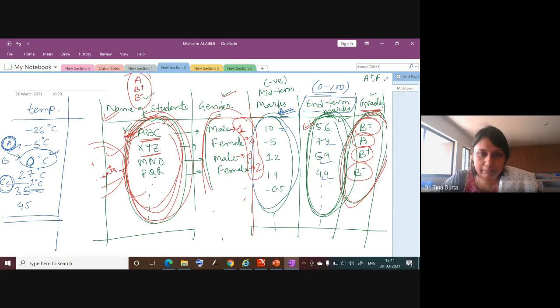So I can add the numbers. I can subtract the numbers. I can say that the difference between Rohan's marks and Sohan's marks is this much, 35. And I can also calculate the ratio. I can say that someone got 5 times more marks than this, someone got 10 times more marks. So that is how I can compare the data by calculating the ratio also. So that is why these marks would be considered as ratio scale data.